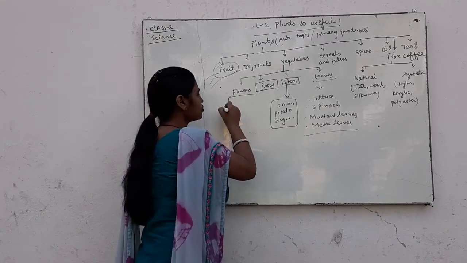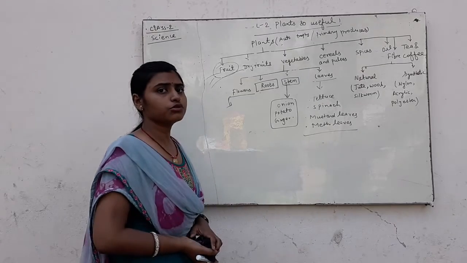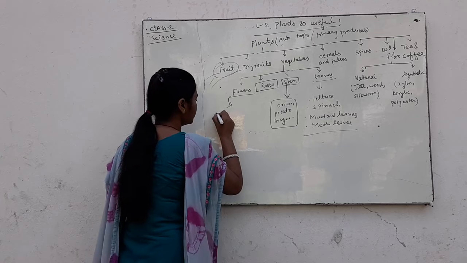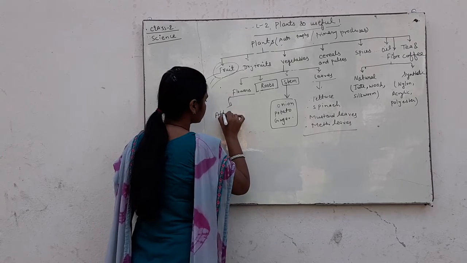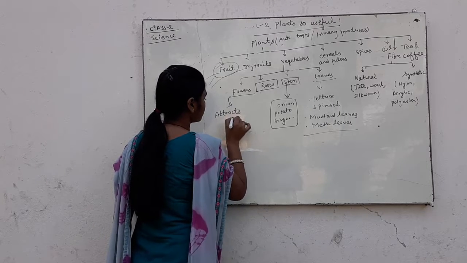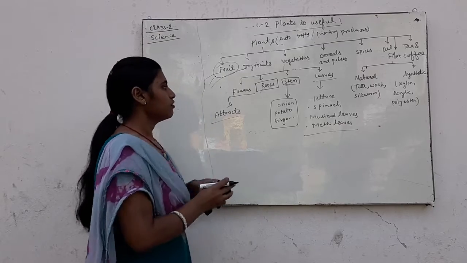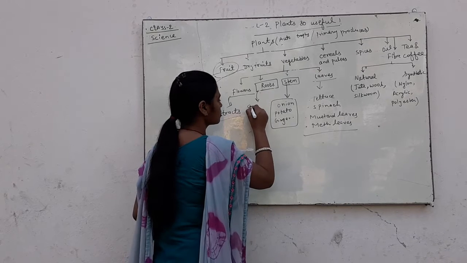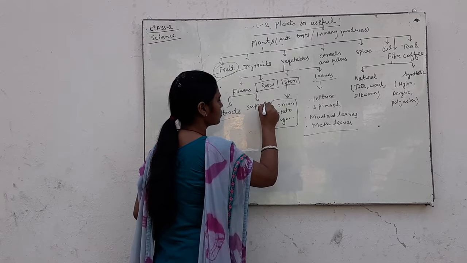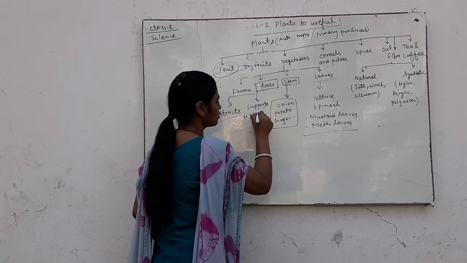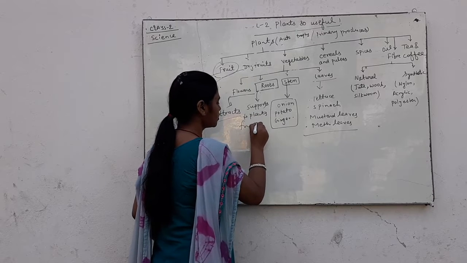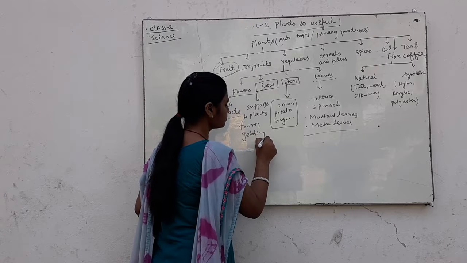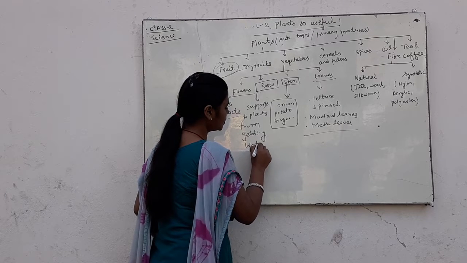Flowers attract insects through their color. Roots support the plant in getting water and minerals.